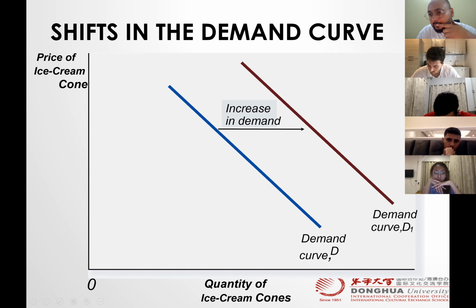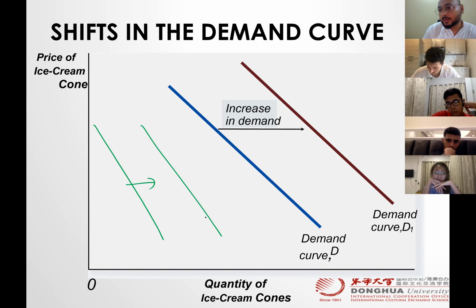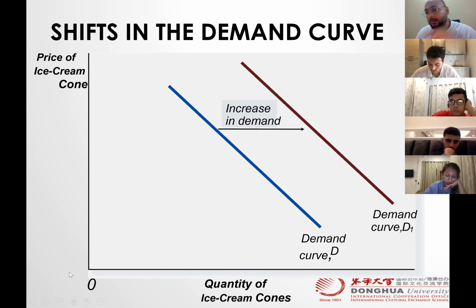Demand has increased. So for your understanding, shift to the right means demand increase. There is an increase in demand, right? Graphically, how are you going to show that? Increase in demand, so this is the original one and this is D1. Increase in demand, shift to the right, right?